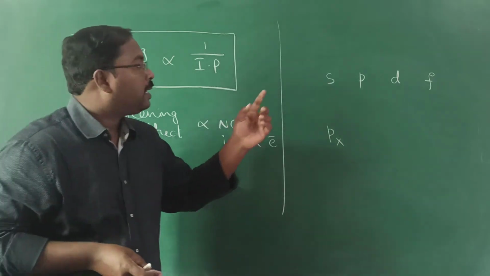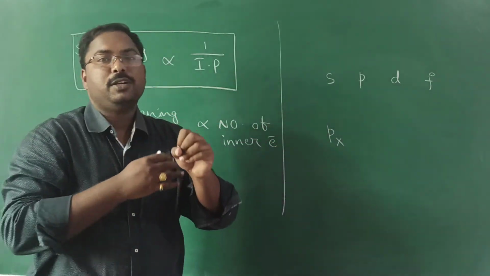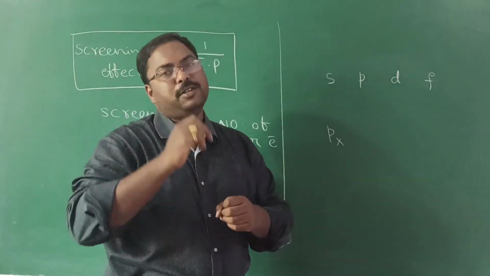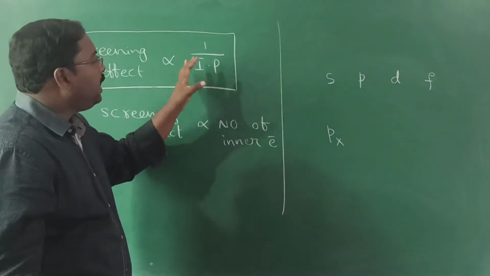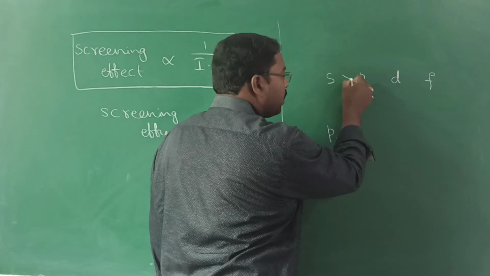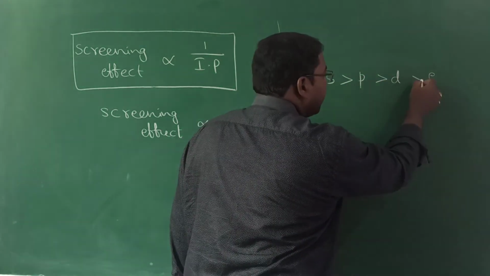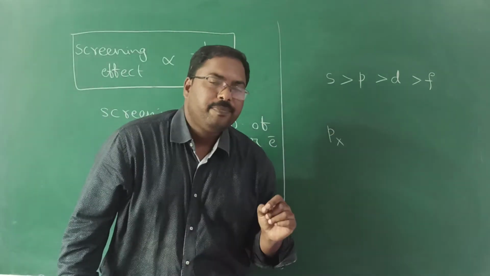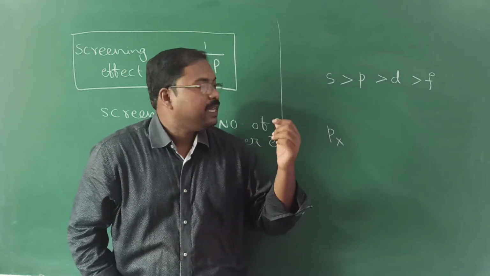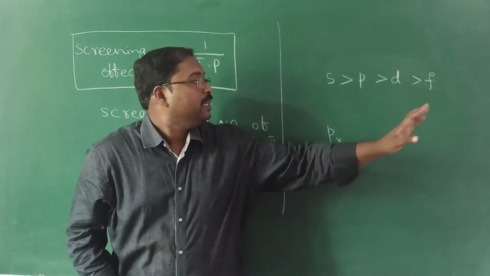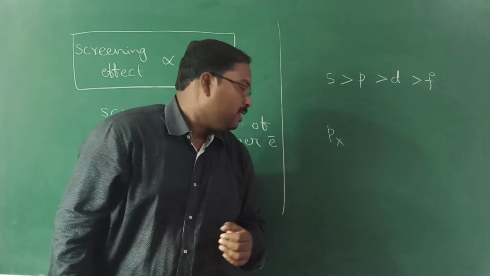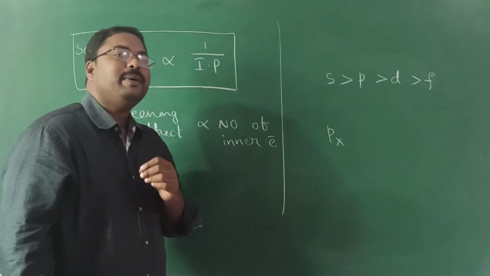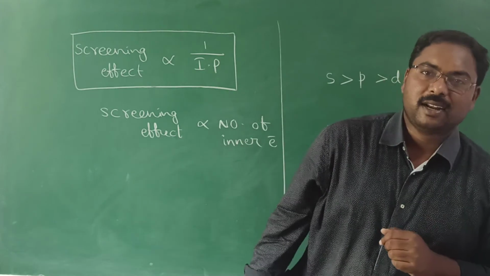Got the logic or not? But coming to s, it is spherical, so completely around the nucleus. So in all possible directions, it protects the outermost electron from the nucleus. So the power of shielding effect is more in the case of s orbital compared to p, compared to d and f. Here, some of you may get a doubt: sir, s orbital means only 2 electrons, d orbital means 10 electrons, so more electrons means more screening effect. Understood my question or not?